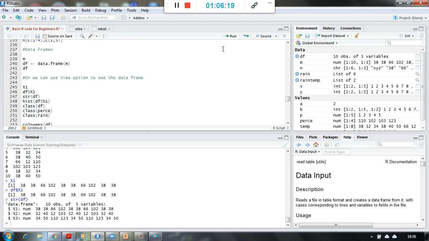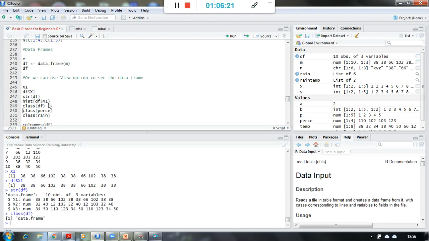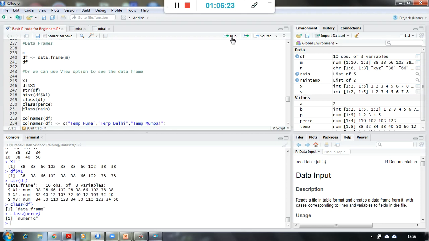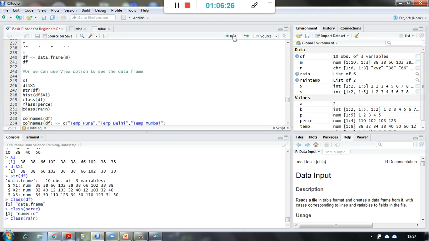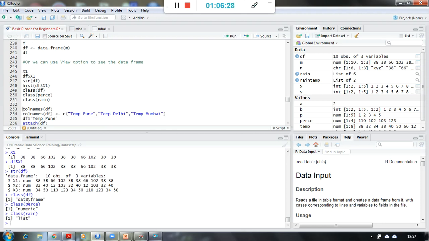And what is the class of df? What was the class of percentage? What was the class of rain? Right, so you understand over here now, this has become a data frame, this was numeric, and this was a list. So you see here, rain is a list, df is a data frame, and percentage is values. Values means numeric. Right, so this is data and this is values. This is how it differs.